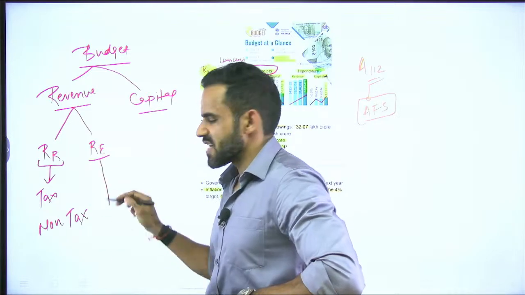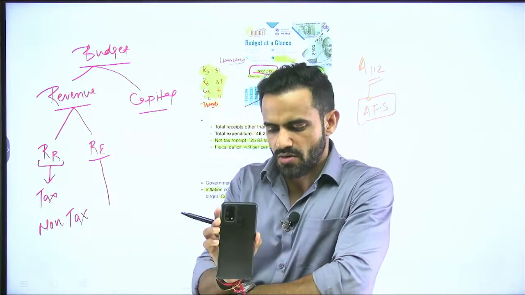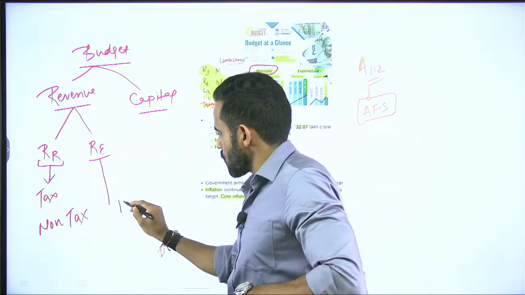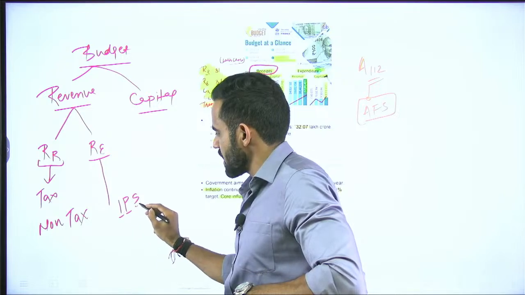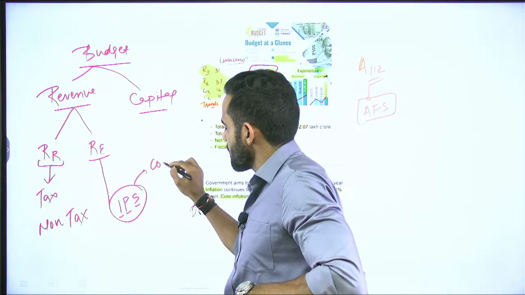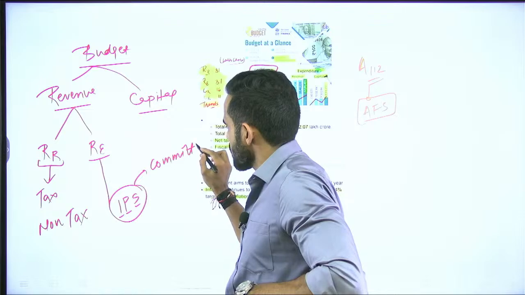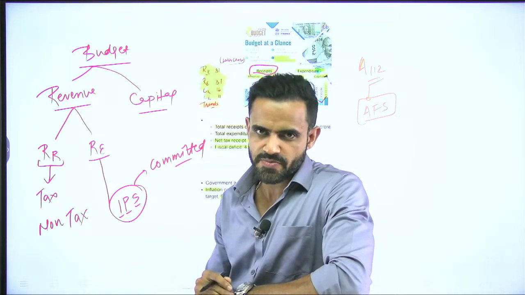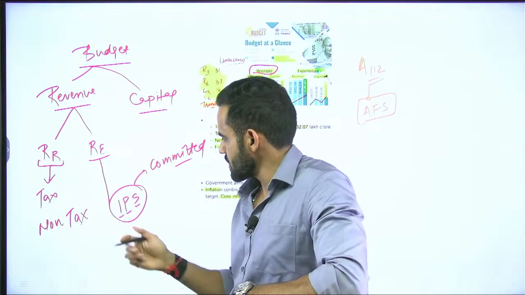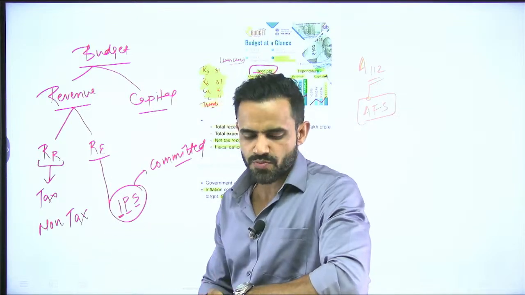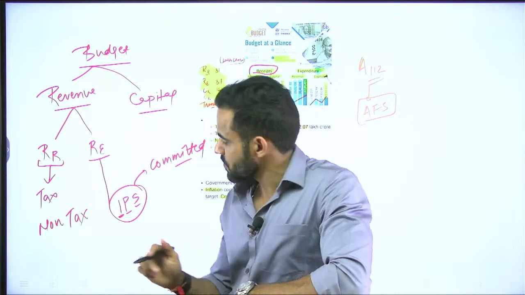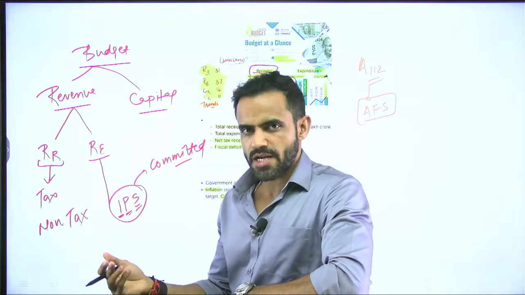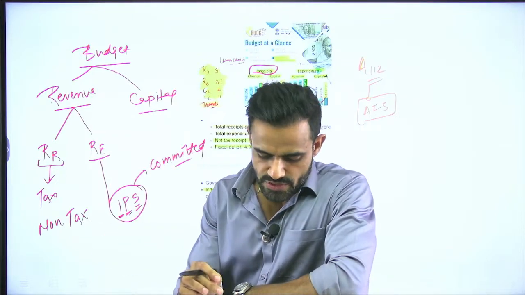On the other hand, revenue expenditure basically means those expenditures which are done on a regular basis, for example salary, pension, interest payment. So IPS, that is interest, pension and salary, these are basically referred to as committed expenditure of the government. Committed expenditure basically means government is bound to spend this money. They cannot reduce this amount because interest is to be paid for the money which government has borrowed. Pension is to be paid to the people who have already provided service. Similarly, salary is to be paid to the people who have already done their service.